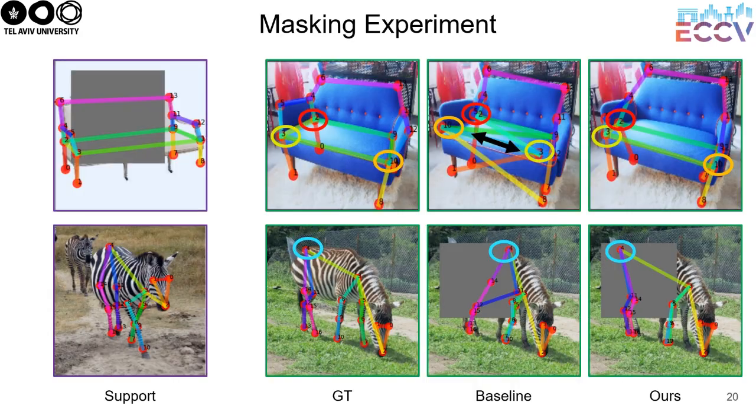To highlight the contribution of graph information in handling occlusion, we applied partial masking to the support or query image before running our model. It is important to note that the difference between the two compared models is only our suggested graph-based decoder. Notably, our model can predict key points even when a significant portion of the support image is masked. This suggests that the model has learned which key points are relevant and matches them based on structure. For instance, the model accurately predicts most of the key points of the sofa, while the baseline is confused by symmetry, breaking the structure of the sofa.